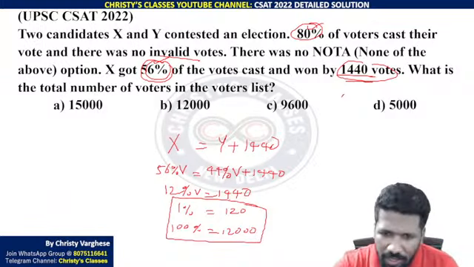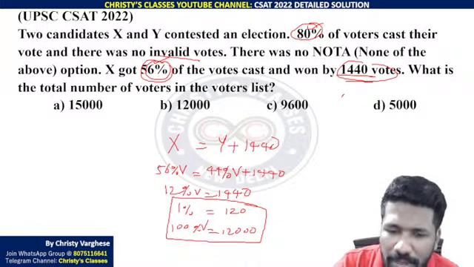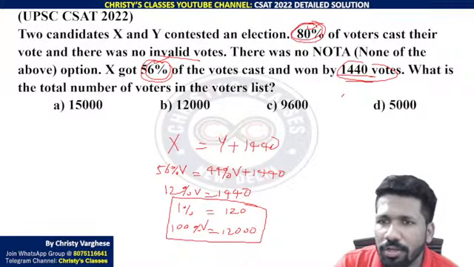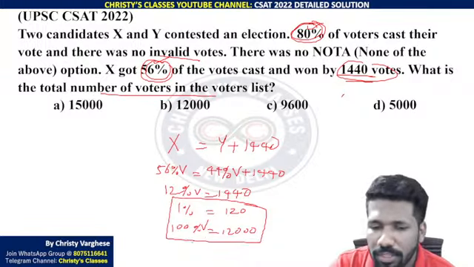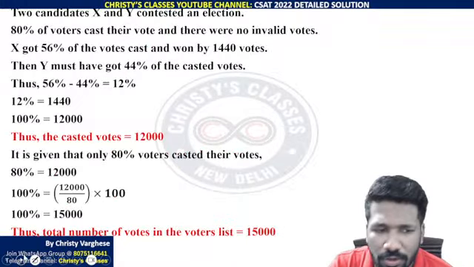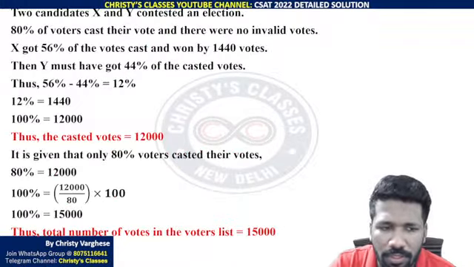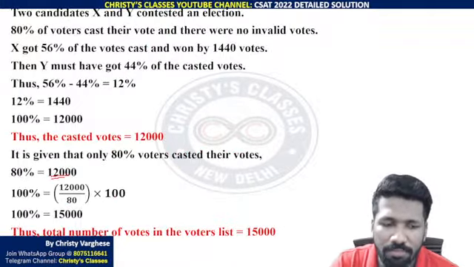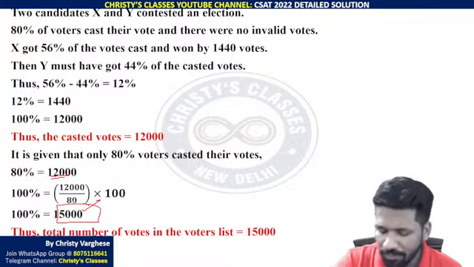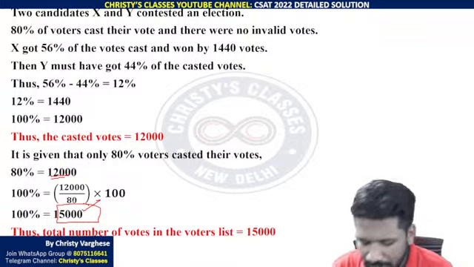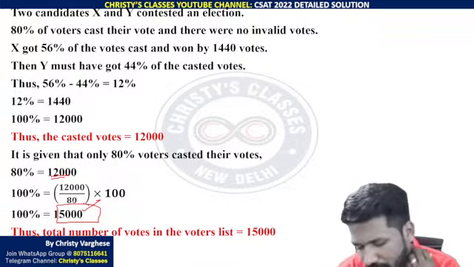So 100% of V is 12,000, but V is actually 80% of the total votes. The question is asking the total number of voters. That means 80% of total voters is equal to 12,000. Simplifying that, you will get 100% of voters, 15,000. Simplification part, that is what I am saying, Kaushiki. The last step I have used now.